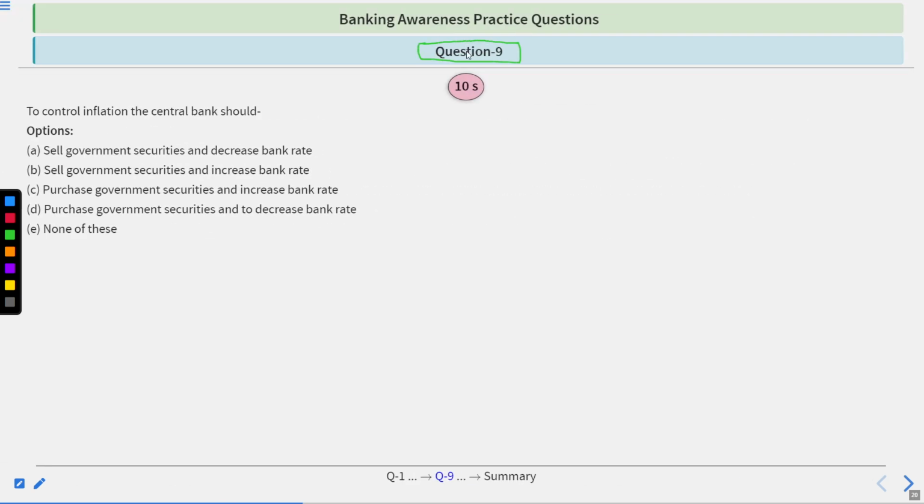Question number 9. To control inflation, the central bank should sell government securities and decrease bank rate, sell government securities and increase bank rate, purchase government securities and increase bank rate, purchase government securities and decrease bank rate, none of these. To answer this, again you will have 10 seconds. Time starts now, then I will give you the answer.